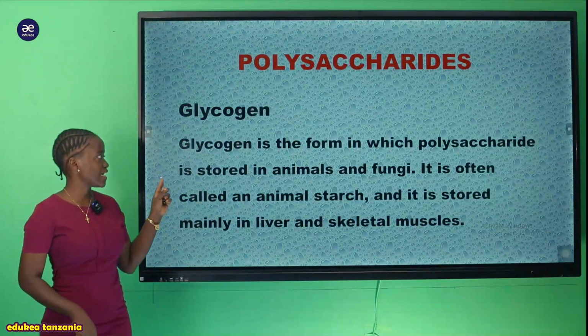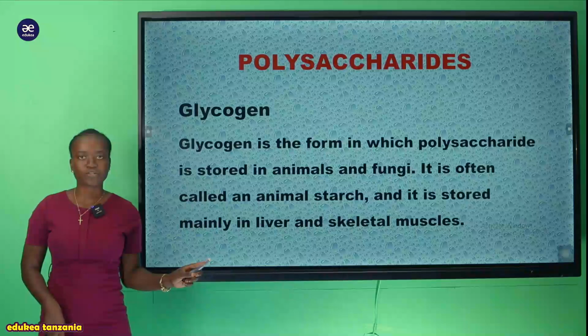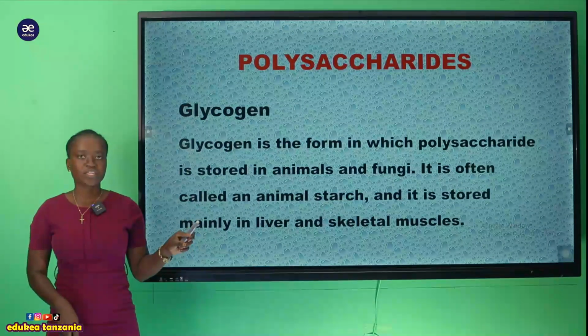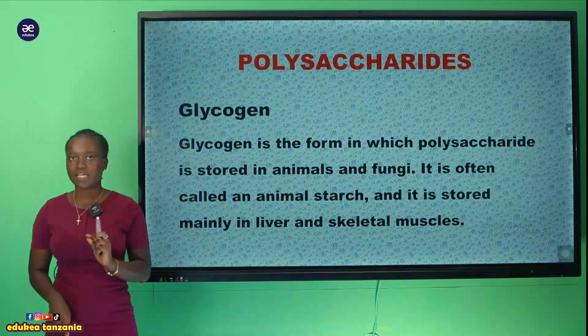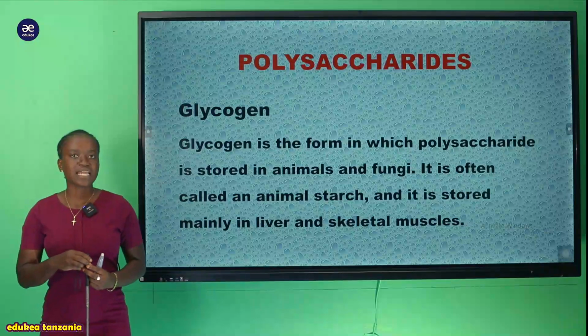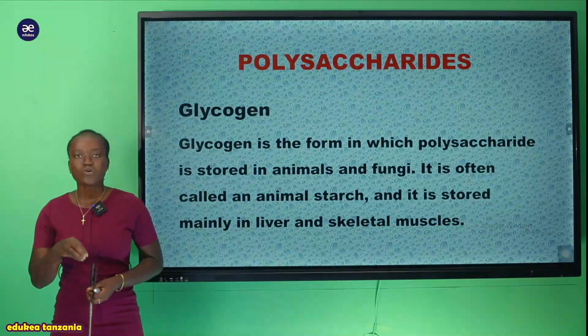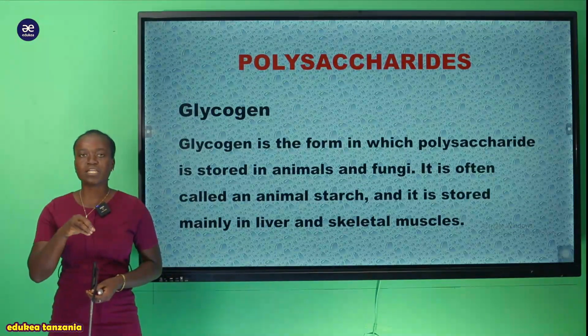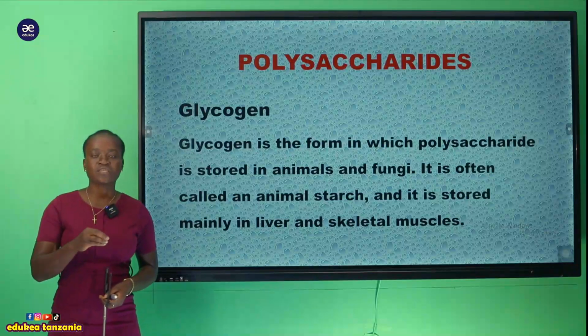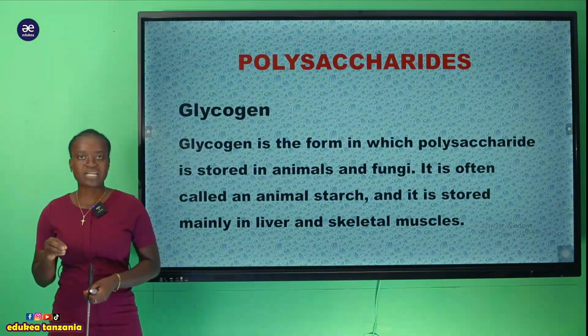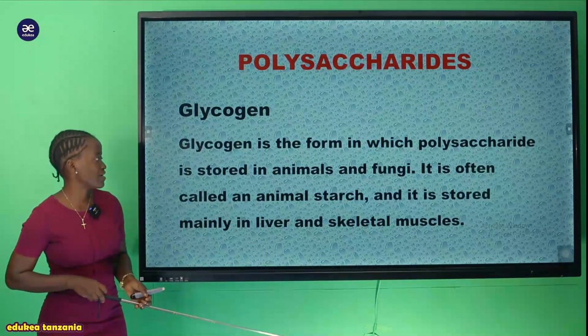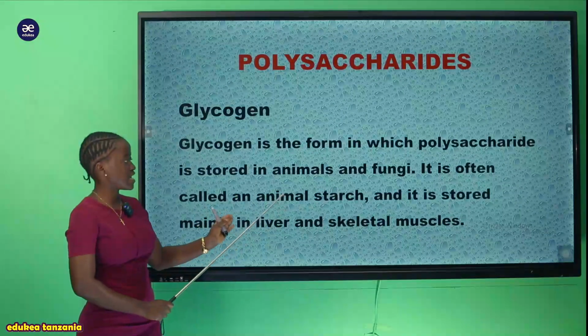So tukija kuongelea hii structure ambayo inaitwa glycogen, inapatikana only within animals and within fungi. Kwa maana kwamba within animals is whereby the stored starch or the stored carbohydrates, they are stored within this form, which is the glycogen. And here we have seen that it is often known as animal starch.